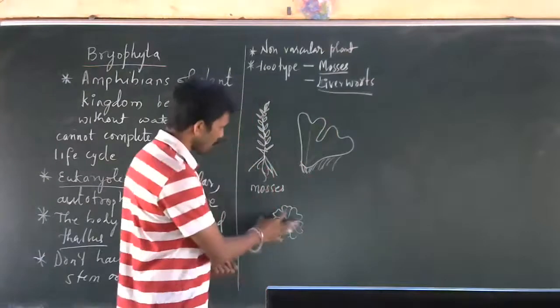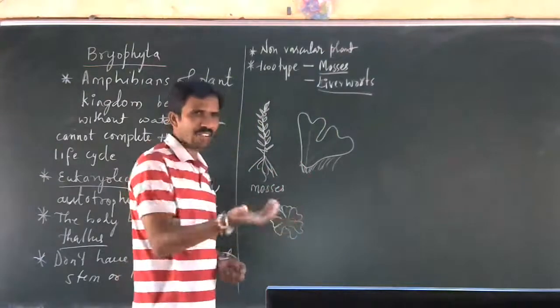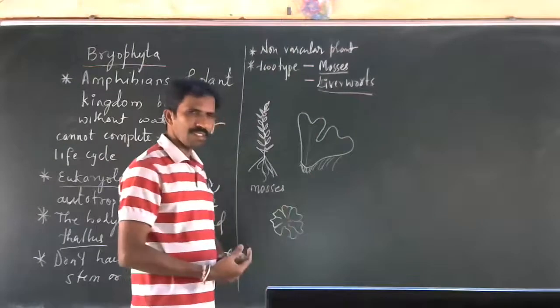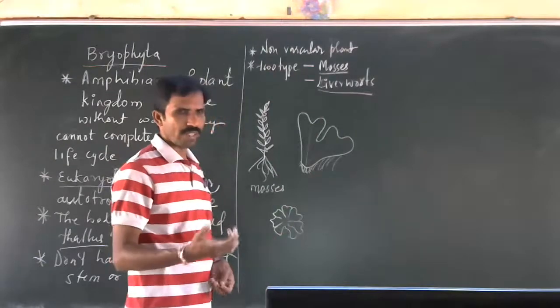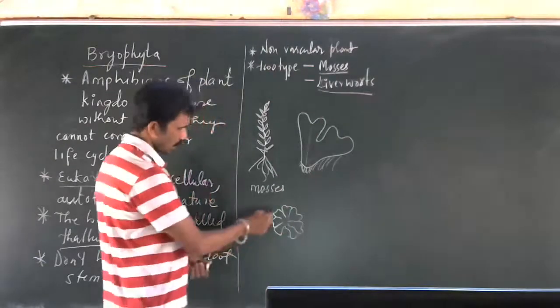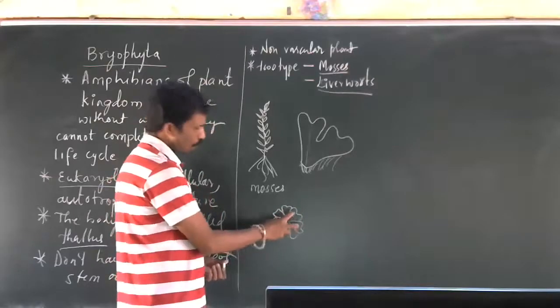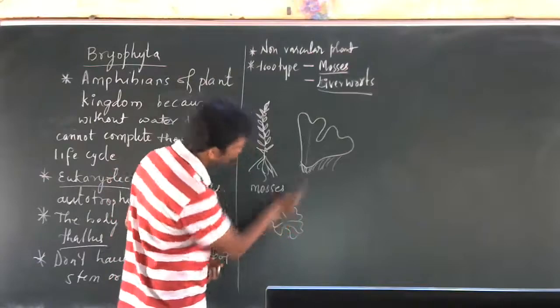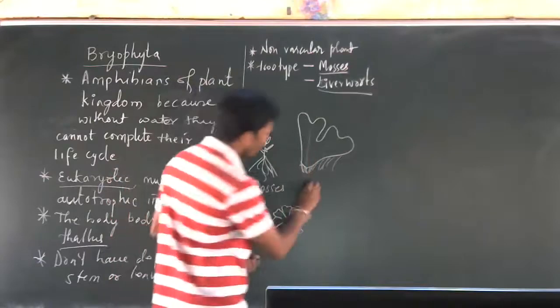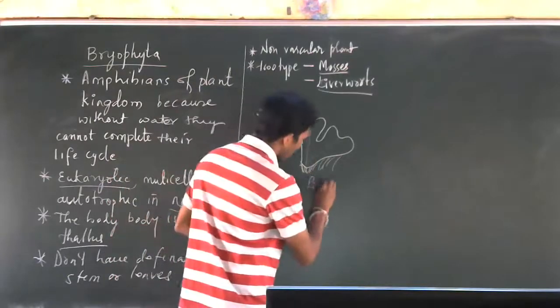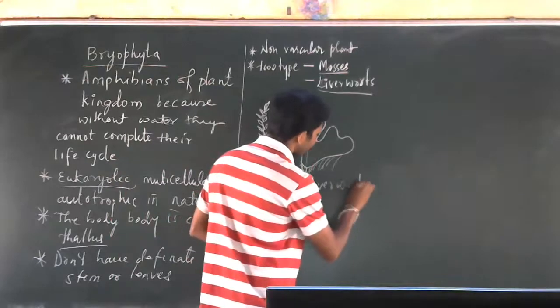You may observe a structure like this, green and flat. I'll show you what that is in the next class. See, like this flat structure you may have observed. One of these flat structures I have shown here. These are called liverworts.